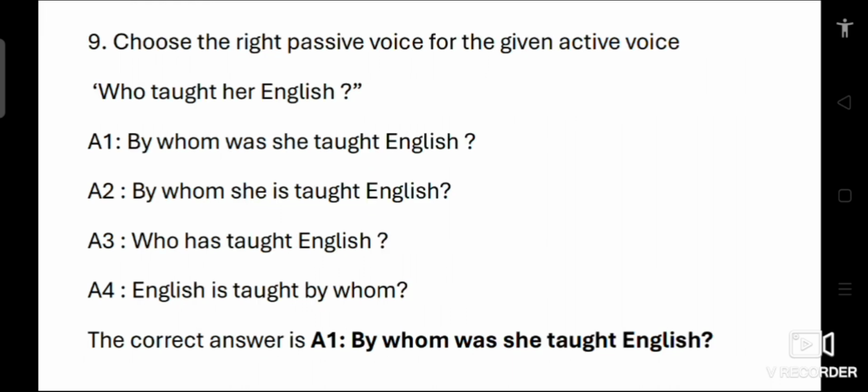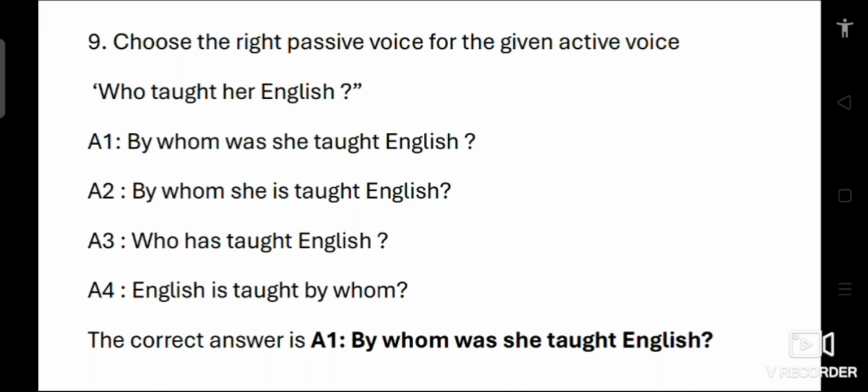Ninth question. Choose the right passive voice for the given active voice. Who taught her English? Option 1. By whom was she taught English? 2. By whom she is taught English? 3. Who has taught English? 4. English is taught by whom?